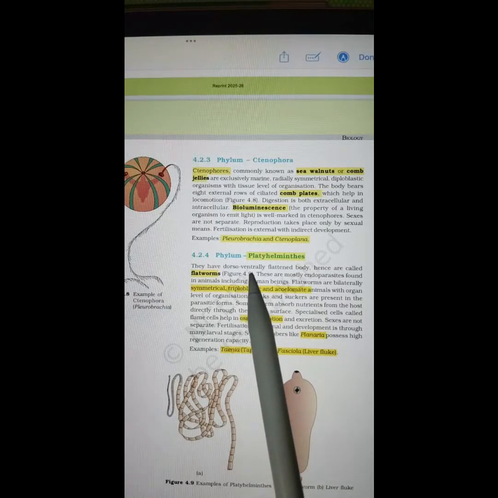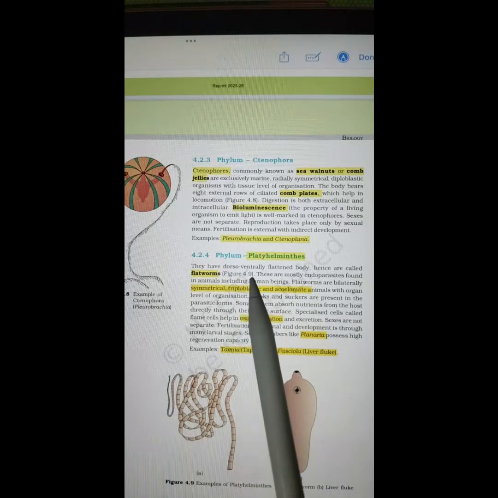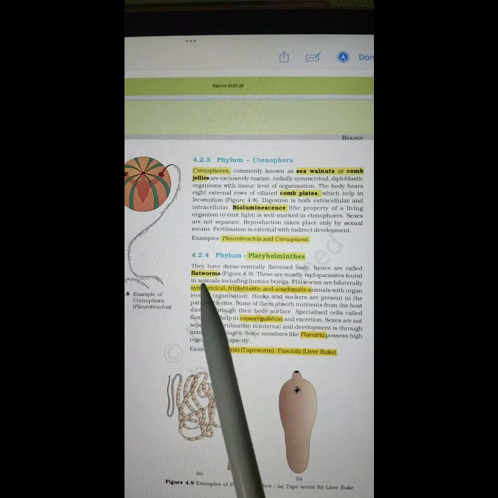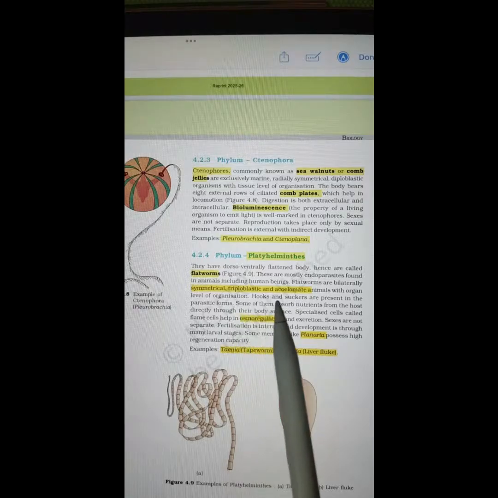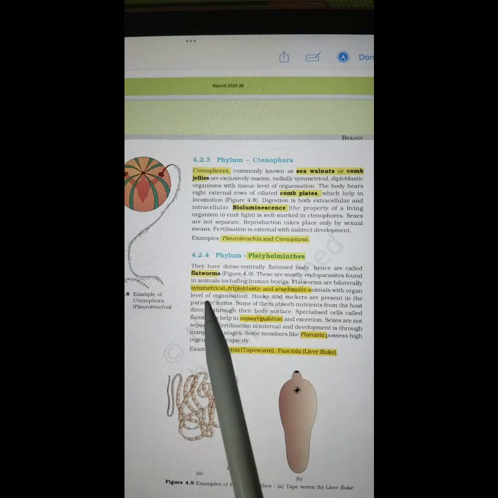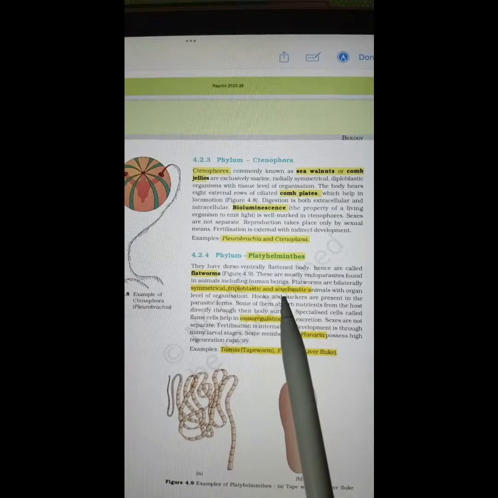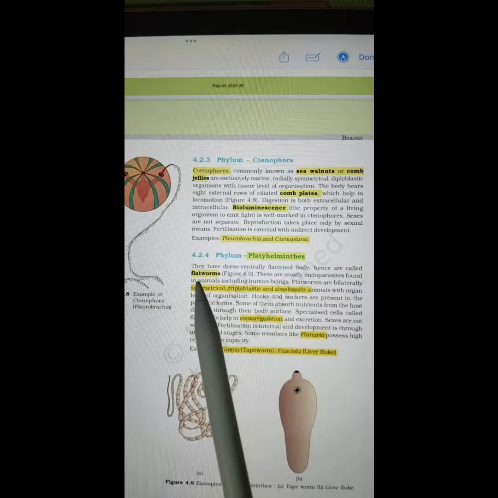Next phylum, Platyhelminthes. Platyhelminthes members are dorso-ventrally flattened. That is why they are known as flatworms. They are bilaterally symmetrical, triploblastic, acoelomate. Bilaterally symmetrical means laterally they can be cut into two equal parts. Triploblastic means there are three germ layers present. Acoelomate means there is no coelom. The dorsal and the ventral surface is flattened. That is why they are given a common term, flatworms.